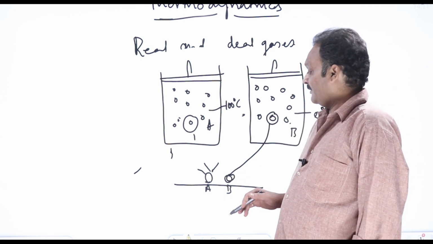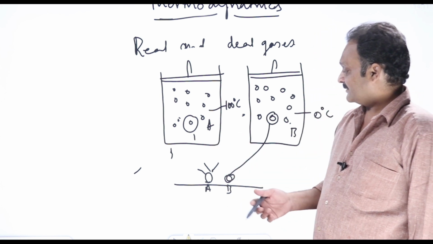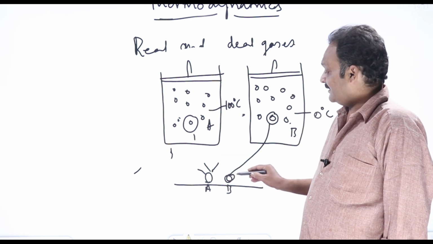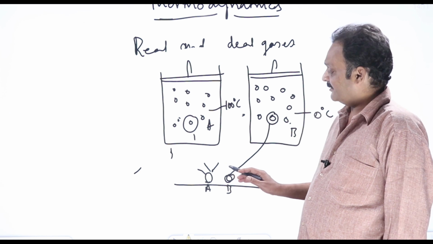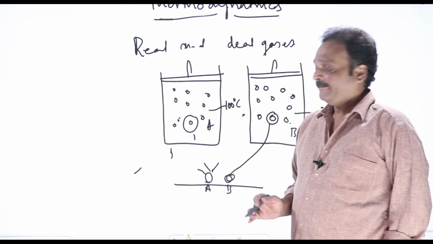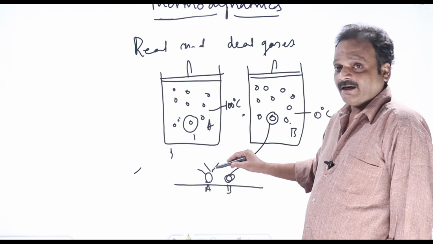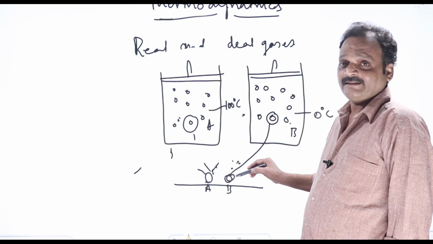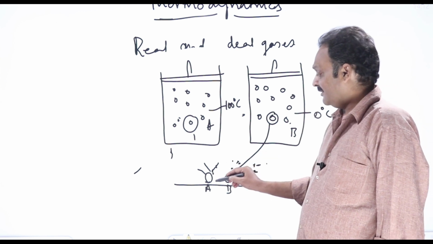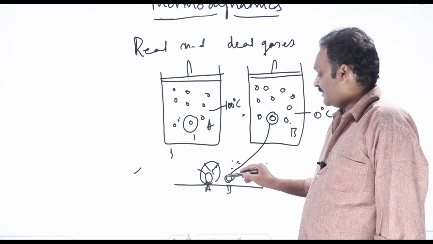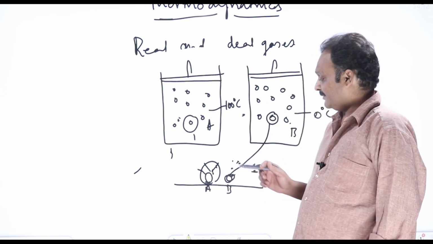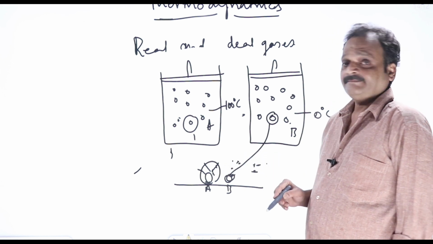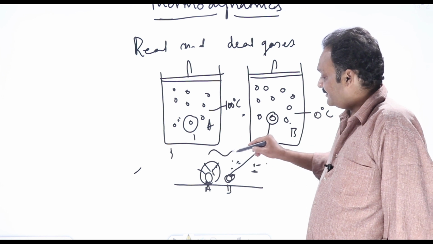No. When I ask this question to my students, some say that this atom will have electrons in an excited state, and in this atom electrons will be in the ground state. We don't have to go into the atom now. This atom will not be hot, this atom will not be cold, and neither will have excited or ground state electrons. No difference. This atom will not be a bulged one, and this atom is not a solid one. So what is the difference between this atom and this atom? I'll say there won't be any difference between these two atoms.